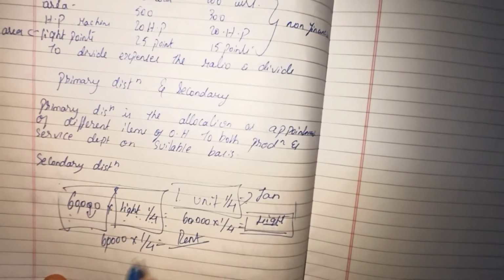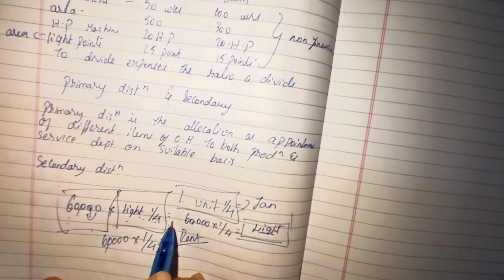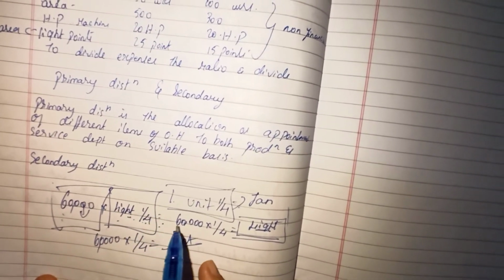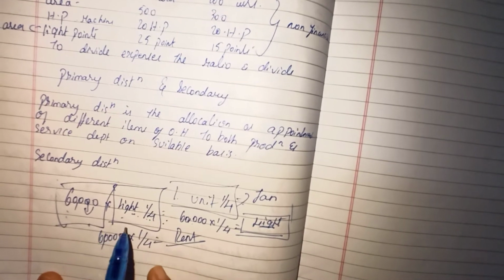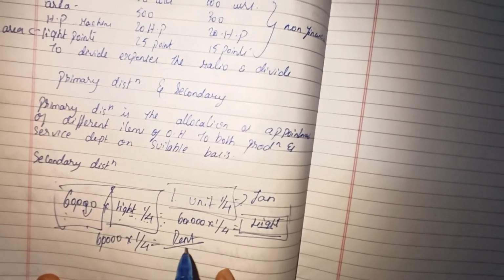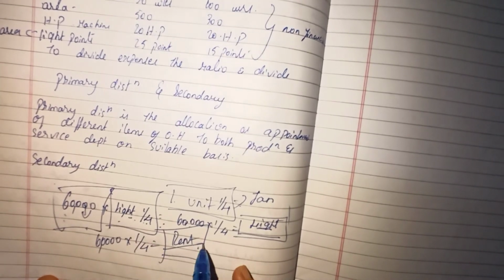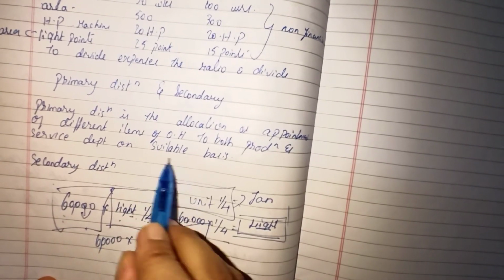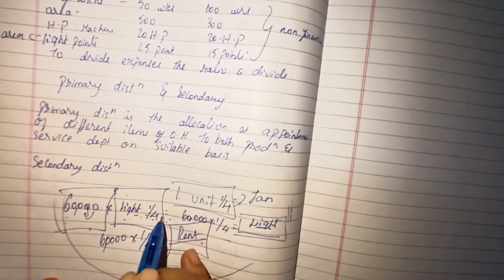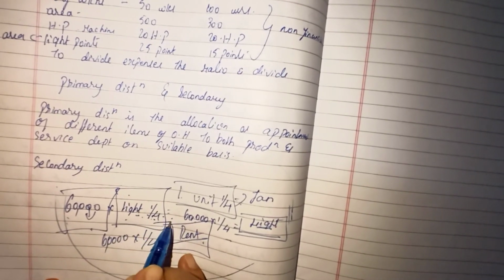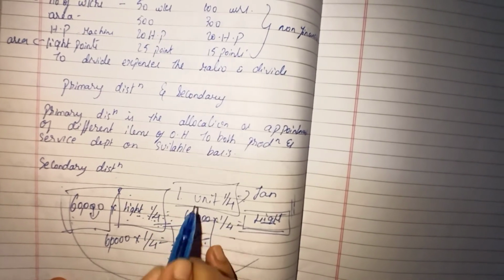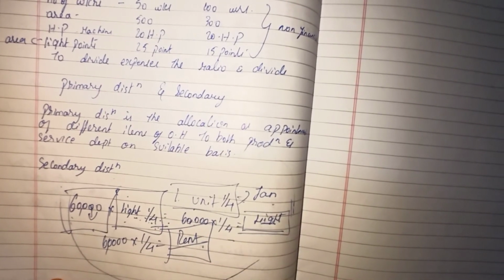So what I'm going to calculate, they might be arising in the question. So light has been utilized 1/4 to manufacture a fan, or it may be utilizing 60,000, that is rent, it may be 1/4 of the rent which has been utilized for manufacturing. So I'm not going to make the entire payment, but I'm going to calculate how much portion I've utilized, take that amount out and write the same amount here.